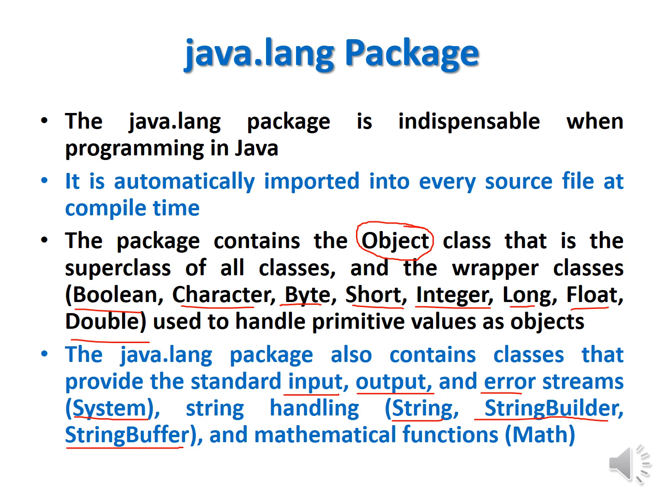Why is it important? Because there are 8 primitive data types: byte, short, int, long, float, double, char, boolean. These 8 primitive data types are not able to handle string in Java. So if you want to handle string in Java, then you have to create an object of String class or StringBuilder class or StringBuffer class. That is the reason I am going to discuss it separately in my next lecture. And to use mathematical functions, you have to know there is another class called Math class. So this Math class is also present in the lang package.